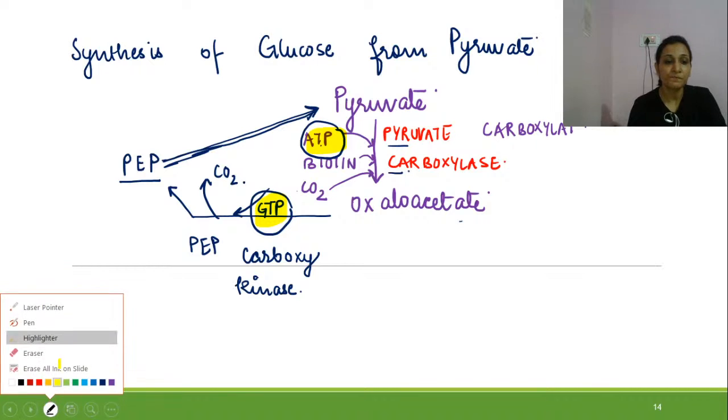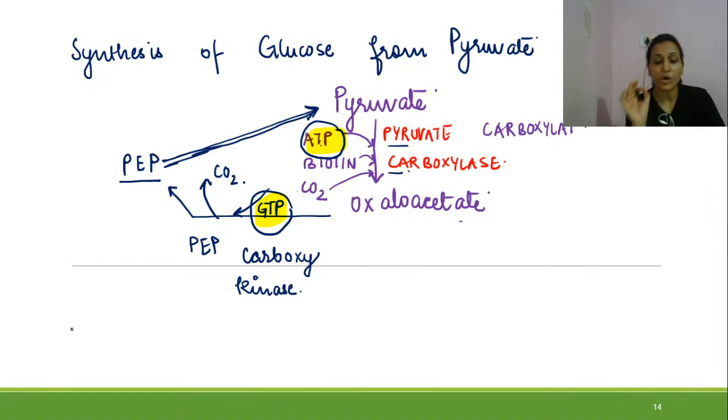Right? So what is happening? The oxaloacetate is getting converted into phosphoenol pyruvate. There is one another fate of oxaloacetate, that is oxaloacetate gets converted into malate, which is transported out of mitochondria, and this malate is converted into oxaloacetate, and now in cytosol the oxaloacetate gives phosphoenol pyruvate.